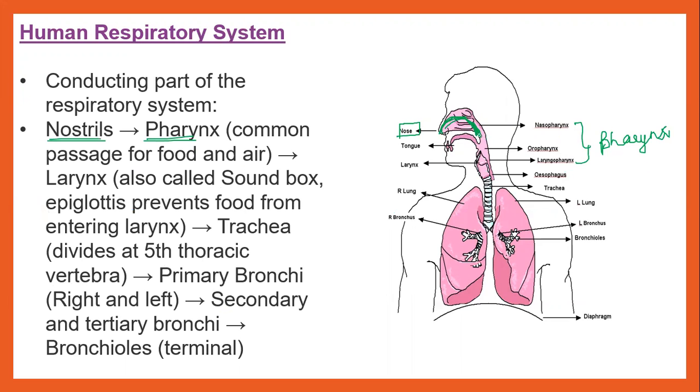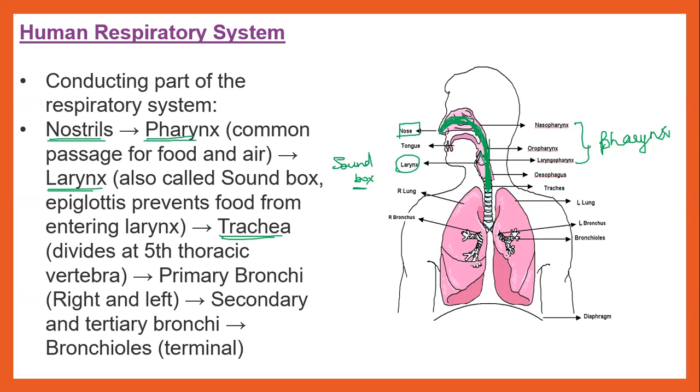From the pharynx, the air is transferred into what? The next part, that is the larynx. The larynx is also known as the sound box or Adam's apple. And you will have the epiglottis over here, which prevents the entry of food into the larynx. From the larynx, the air is passed into the trachea. Look, the air is passed into the trachea. I hope I'm highlighting it, so I hope it's clear for you.